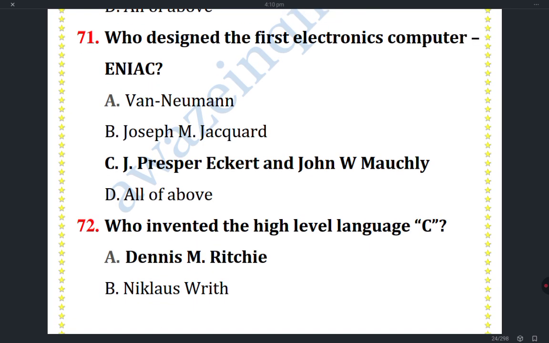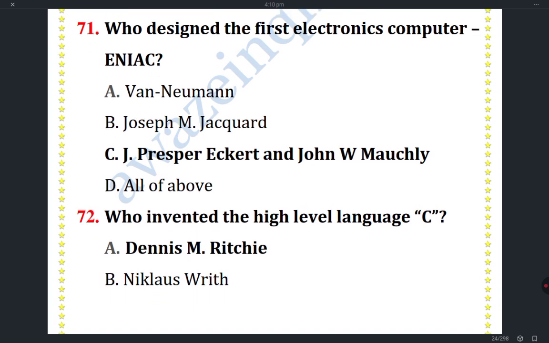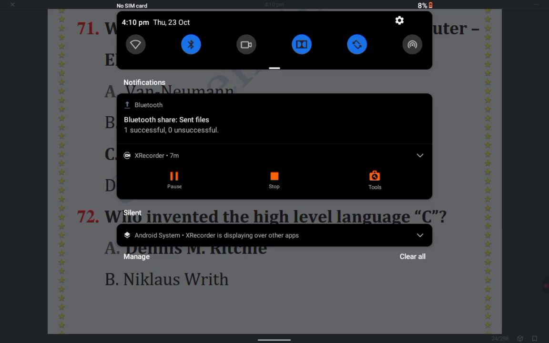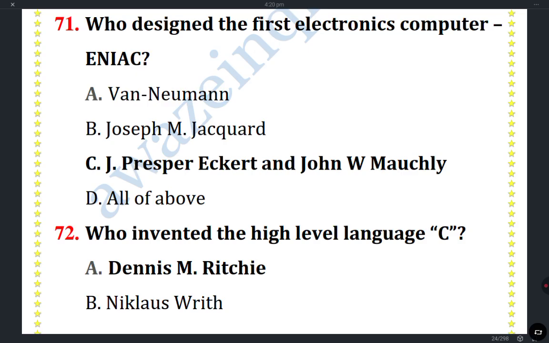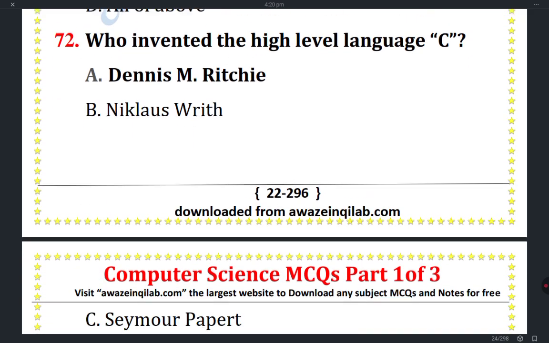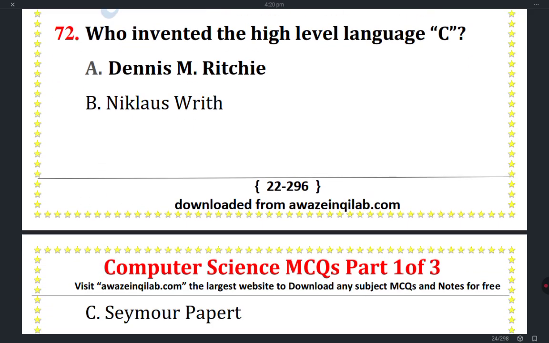Who designed the first electronic computer? ENIAC. Question number 71, correct answer is J: Presper Eckert and John W. Mauchly. Who invented the high level language C? Dennis M.